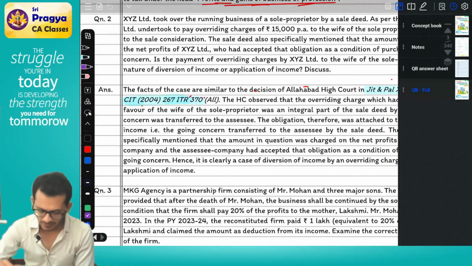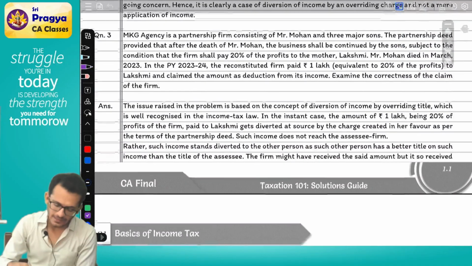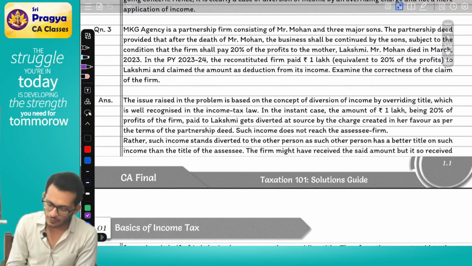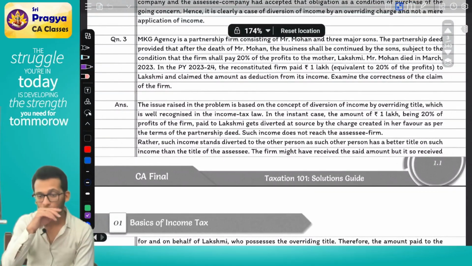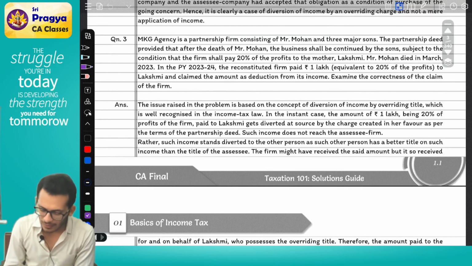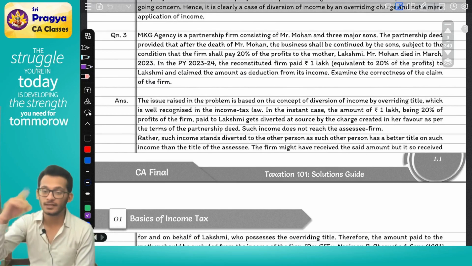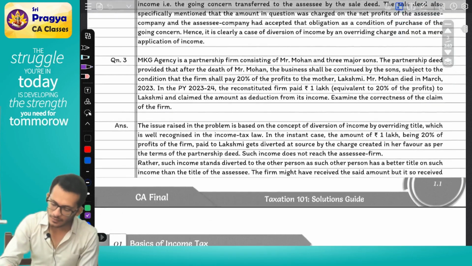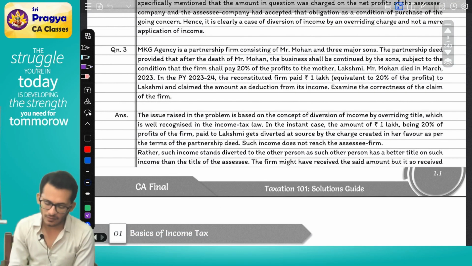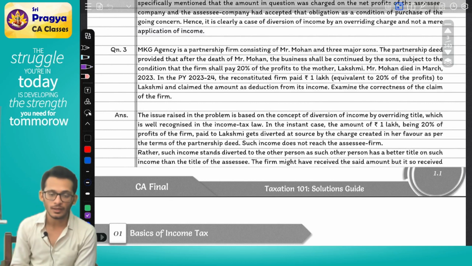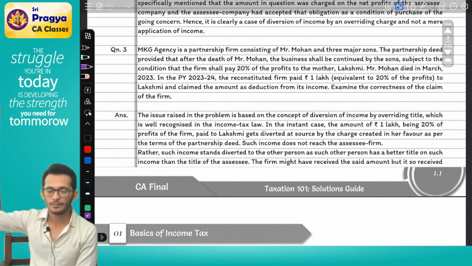I have one more question. Let's see this question, and this time you tell me the answer. MKG Agency is a partnership firm consisting of Mr. Mohan and 3 sons. The partnership deed provided that if Mr. Mohan dies, the business shall be continued by the sons, subject to the condition that the firm will pay 20% of the profit to the mother. In case the partner dies, the business will be continued by the sons, but the mother has to get 20% share.